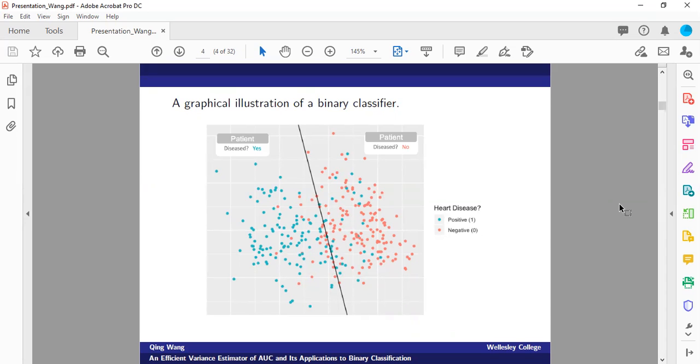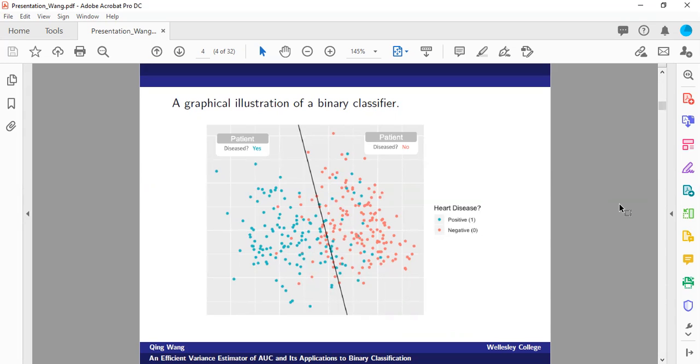The linear binary classifier is trying to separate the diseased patients from the patients that are free of disease. So here we use blue points to represent the patients with disease and red points to represent the patients without disease.